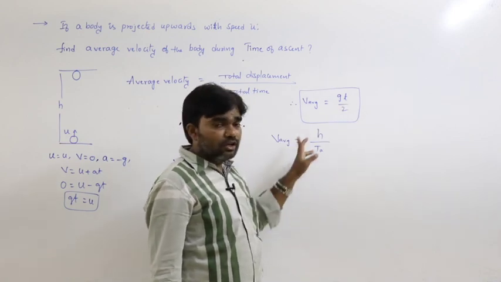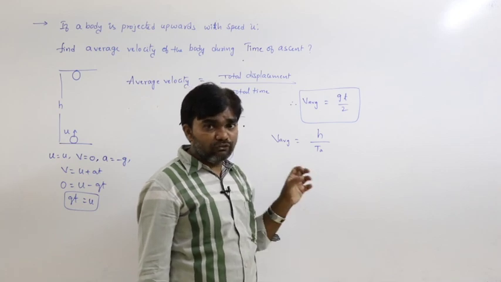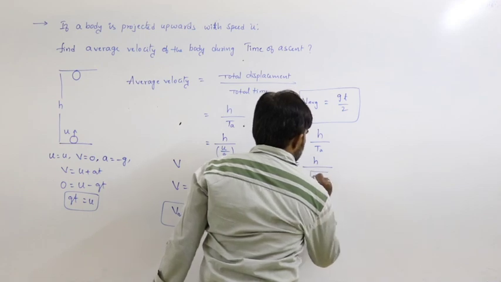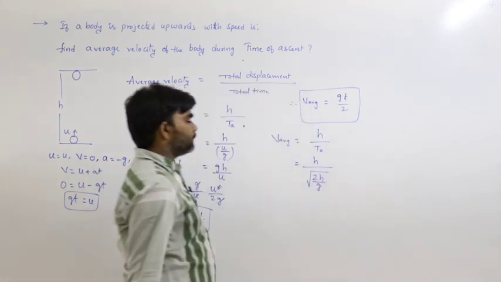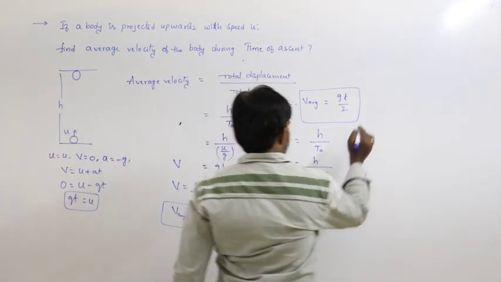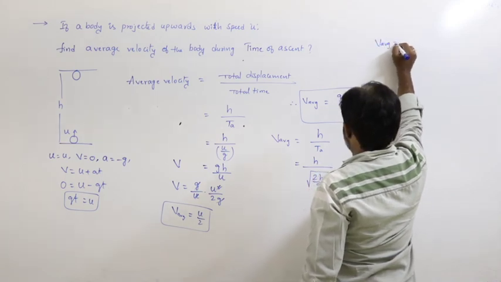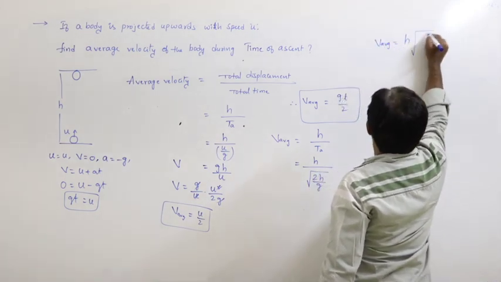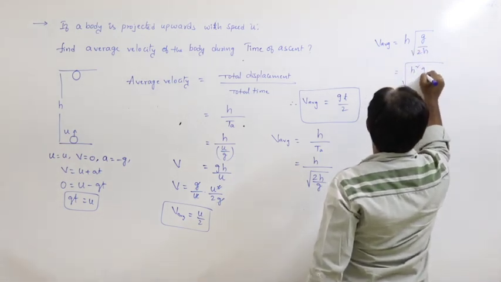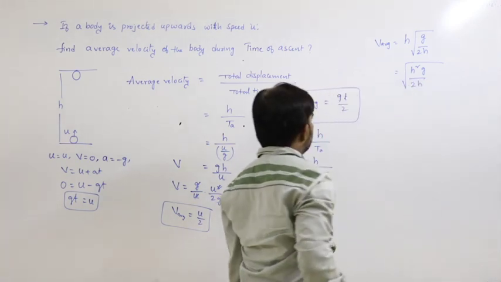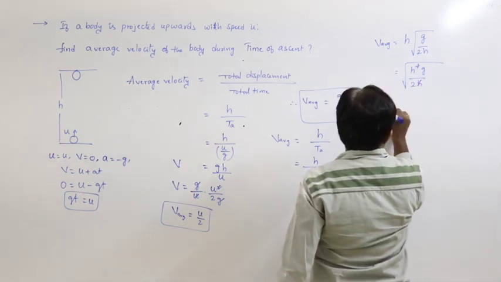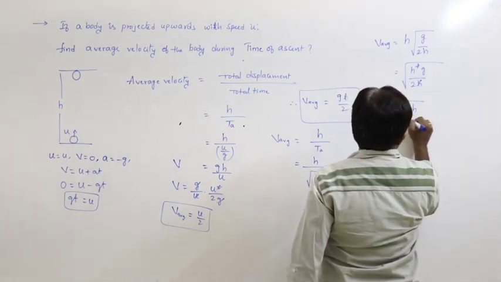But in another situation, if you know only the height reached by the body, that is v average equal to h by time of ascent. The time of ascent formula is under root 2h by g. So therefore, v average is equal to h into under root g by 2h. H comes under the root, it becomes h square. So h square g by 2h, h cancels. So v average is equal to under root gh by 2.